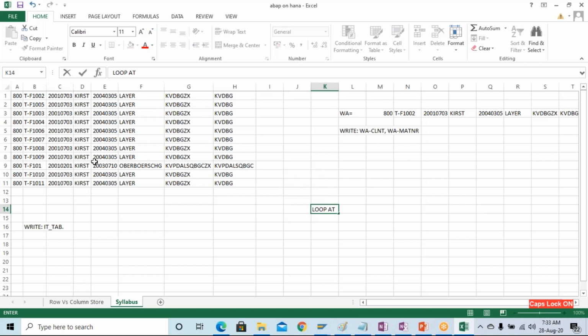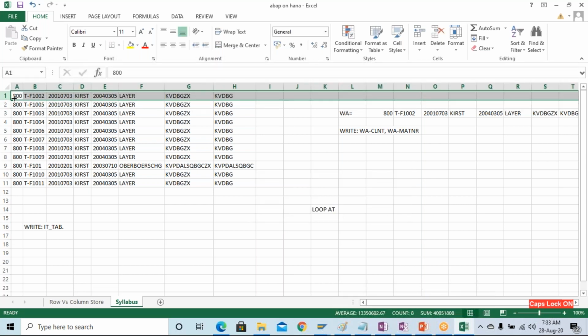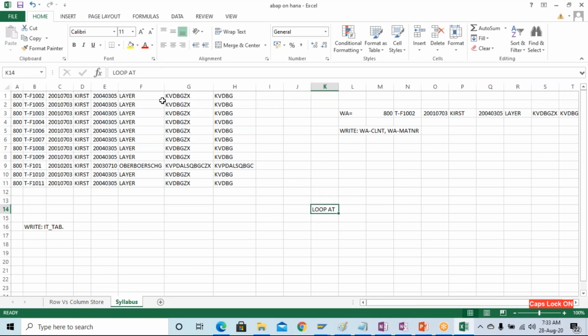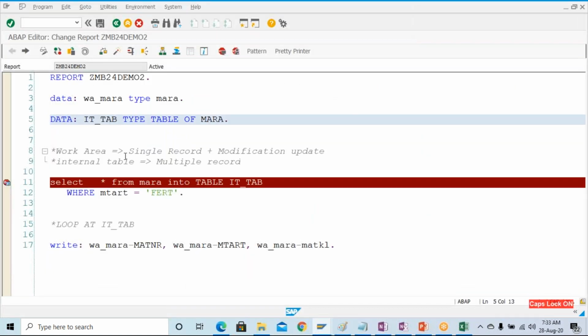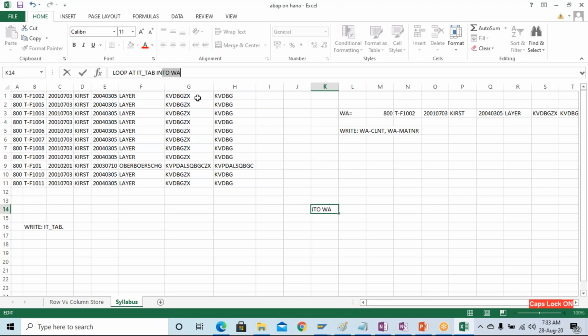We are looping this internal table, so the loop will start from here: loop at IT underscore tab into work area. Let's check the name of the internal table. IT underscore tab I have given, and the work area name I have given is W underscore Mara.